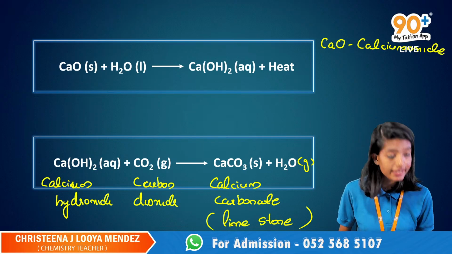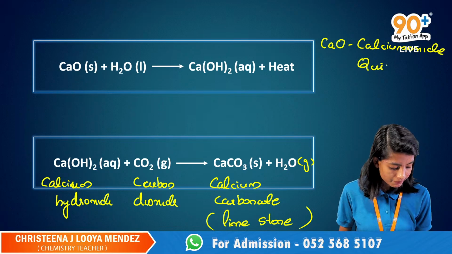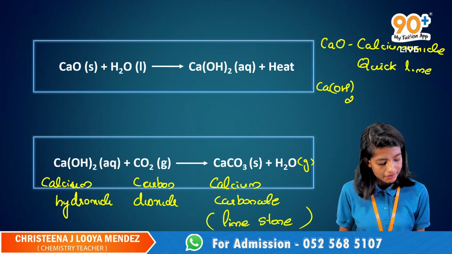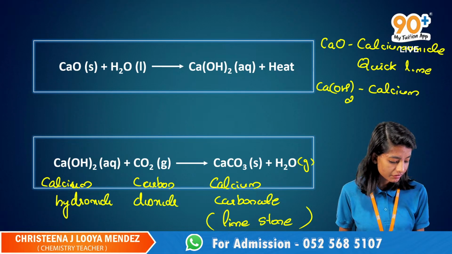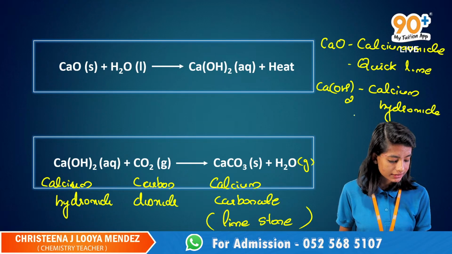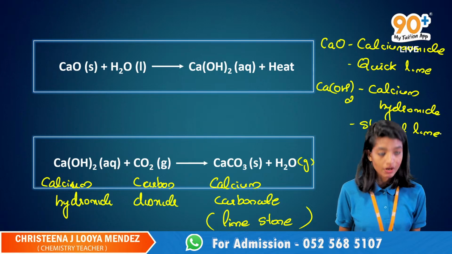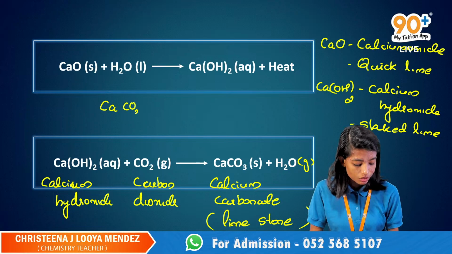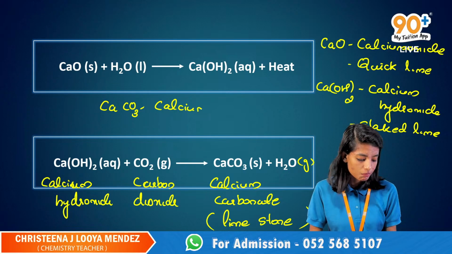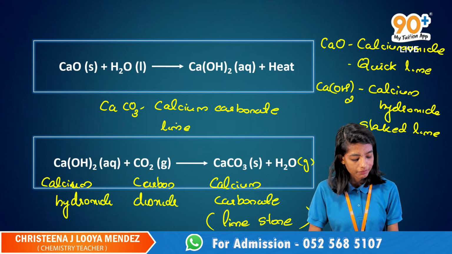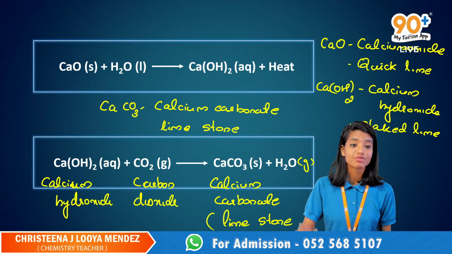We have calcium oxide, which is called quicklime. And we have Ca(OH)2, which is nothing but calcium hydroxide. I can call them quicklime and slaked lime. Slaked lime. And we have one more, CaCO3, the calcium carbonate, or limestone. Okay, we have 3 things.